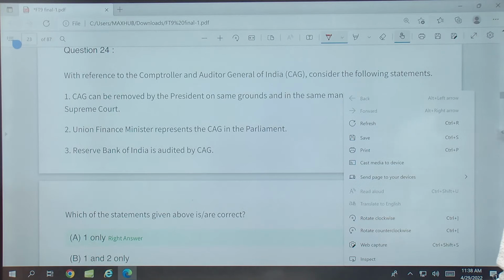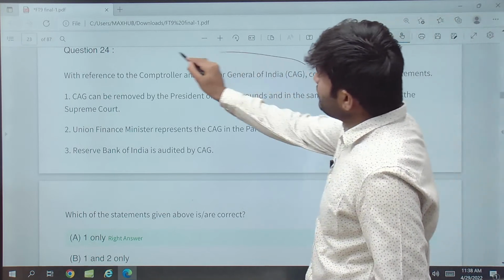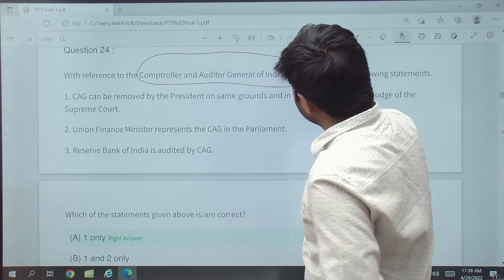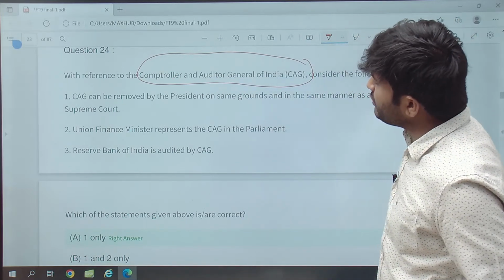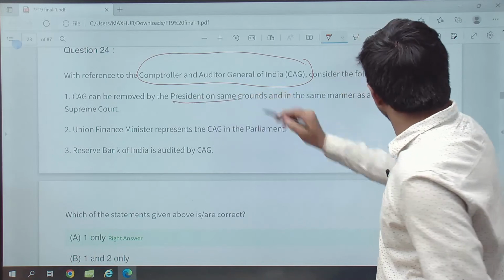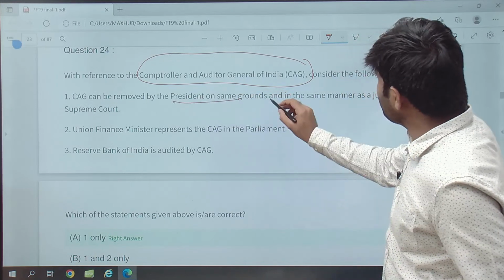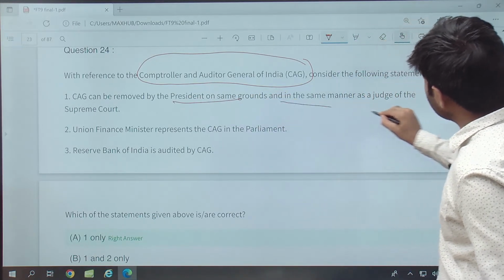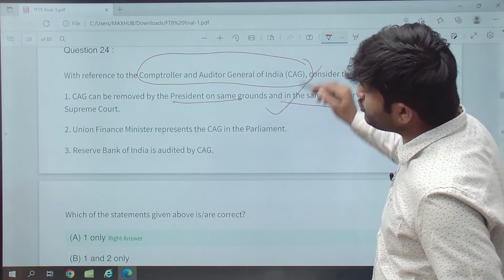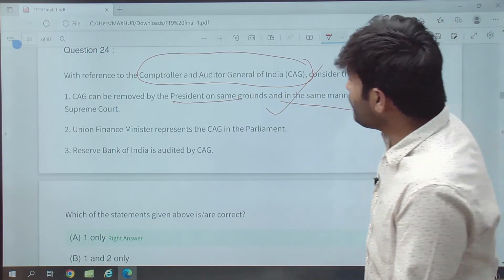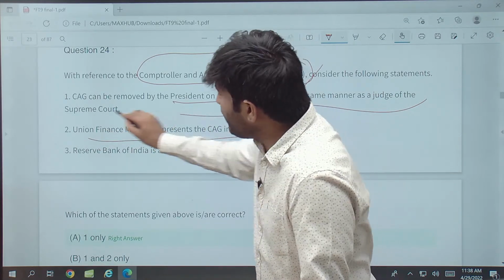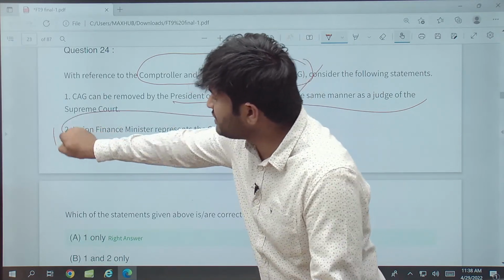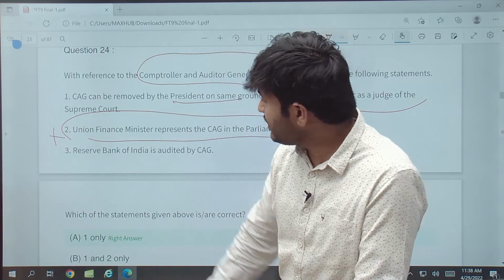Okay, with respect to CAG, the Comptroller and Auditor General of India. What is the first question? CAG can be removed by the President on the same ground and in the same manner as a judge. Yes, he can be removed on the same ground as a judge of the Supreme Court. Union Finance Minister represents the CAG in the Parliament. No, he is not represented by the Union Finance Minister.